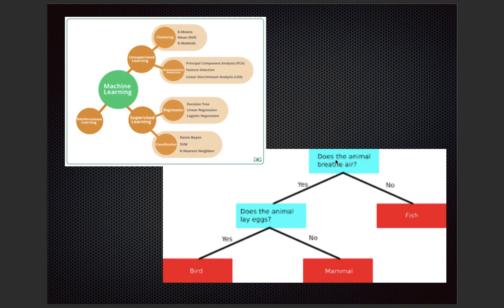Right. You can see what this decision tree is. A decision tree actually works on if-else. If this, then do this. If yes, then do this. Right. So that is what it is.